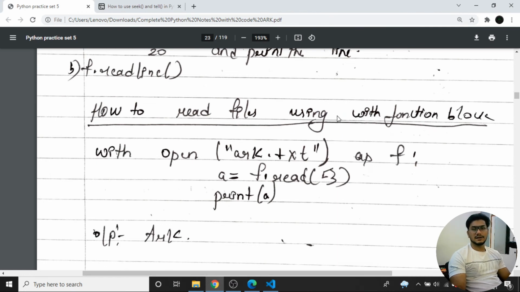Now they might ask in the interviews, what is the use of the with keyword? Why are you using with in Python programming? What is the use of the keyword? You can just say you can handle particular files with that. So I can use this kind of syntax.